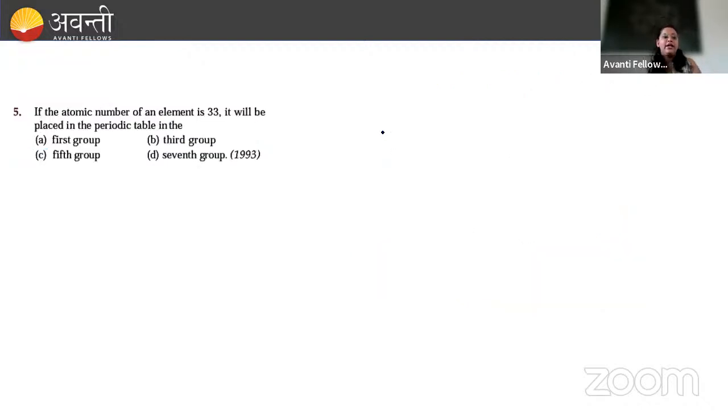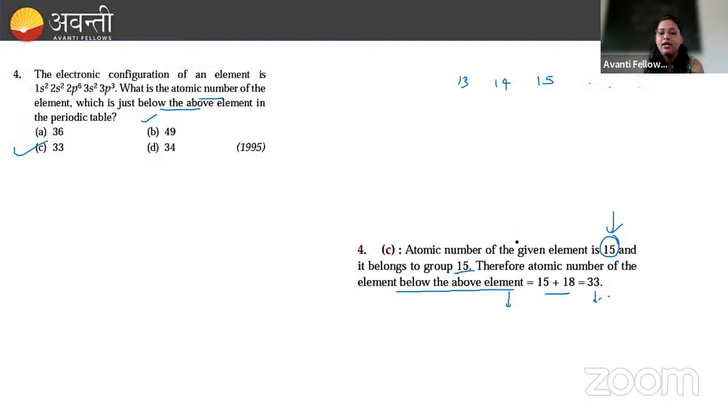Yeah, next. If the atomic number of an element is 33, now it will be placed in the periodic table in which group? First group, third group, fifth group, seventh group. Right, now we have talked about this. It will be present in the 15th group. राइट अभी हम लोगों ने देखा ना 15 के नीचे कौन सा आएगा? 33 आएगा.